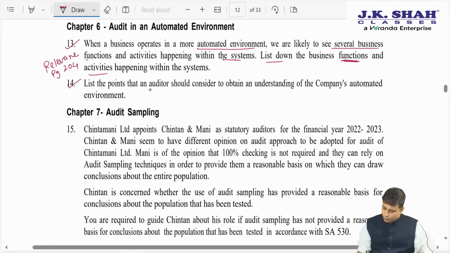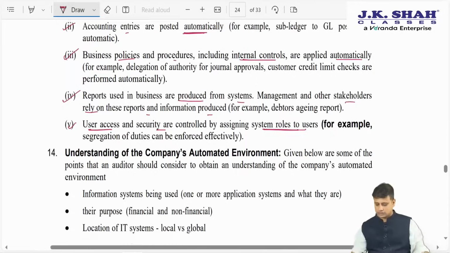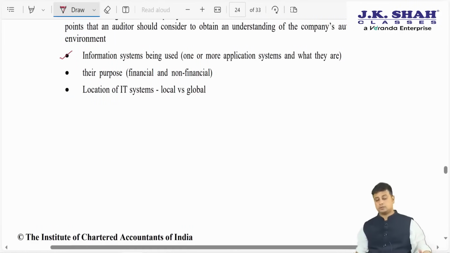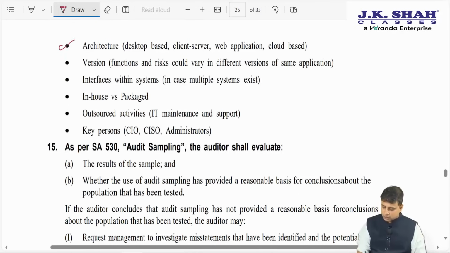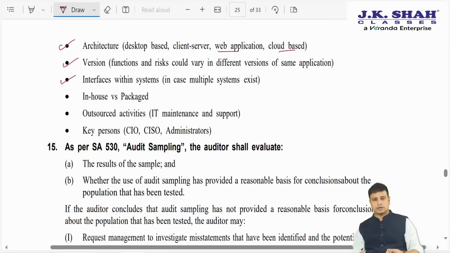Next, list down points that the auditor should consider before understanding the company's automated environment. Again, on page number 205, we have discussed this. We need to consider whether information systems are being used. If used, what is the purpose? Whether it is for financial or non-financial reasons, whether the IT service is located locally or globally, what is the architecture, whether it is cloud-based, whether it is web-based, what are the versions of that particular software, what is the interface within the system, whether multiple systems exist, then whether it is in-house or packaged, whether we have outsourced the whole thing, who is the key person, CIO, CISO, and who are the administrators.